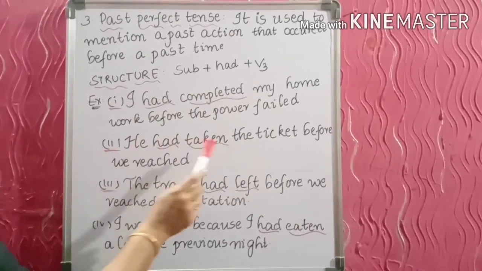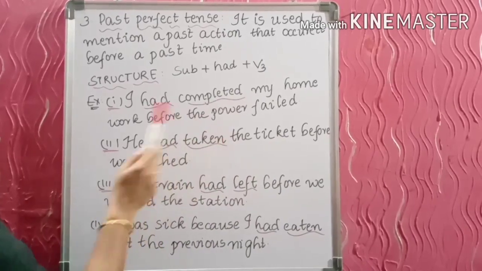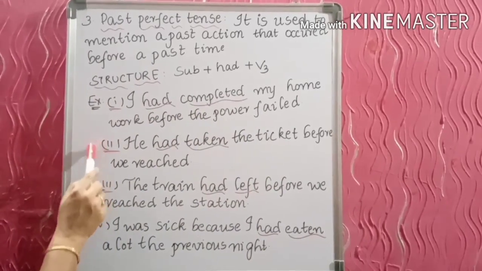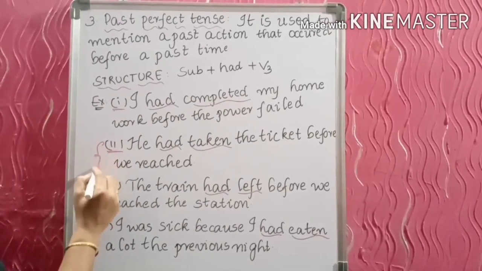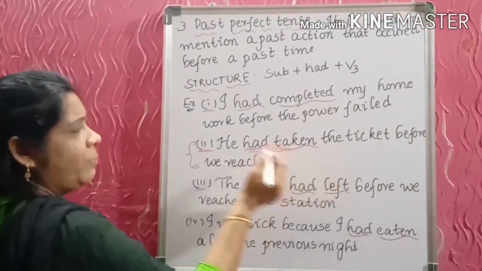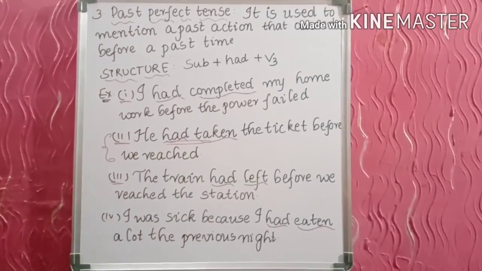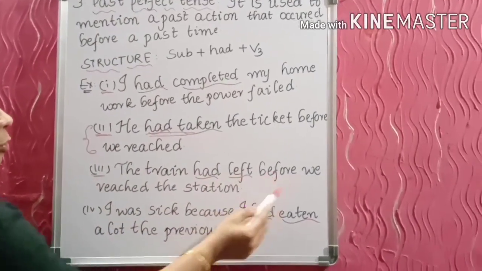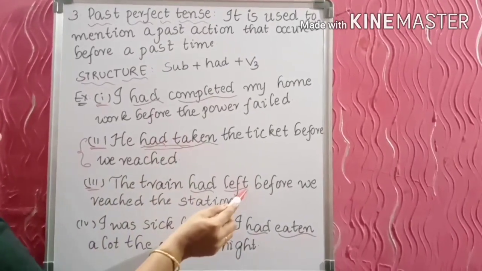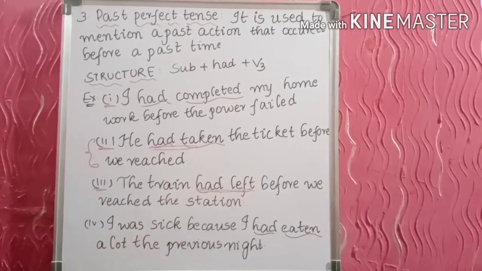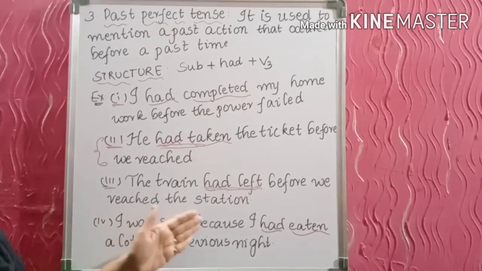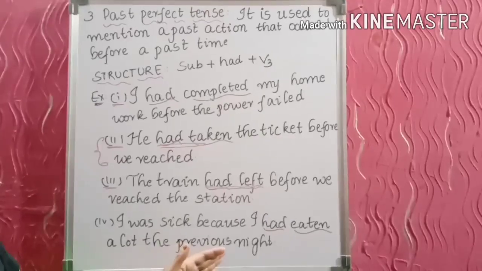Second example. He had taken the ticket before we reached. So the first action is he had already taken the ticket, and then we reached the station. Both things have happened in the past itself. But the first one which happened is taken the ticket. So this is mentioned in the past perfect tense. Next example. The train had left before we reached the station. So before we could reach the station, the train had left. So the first action is the train left. So this is mentioned in the past perfect tense. Coming to one more example, the last example. I was sick because I had eaten a lot the previous night.